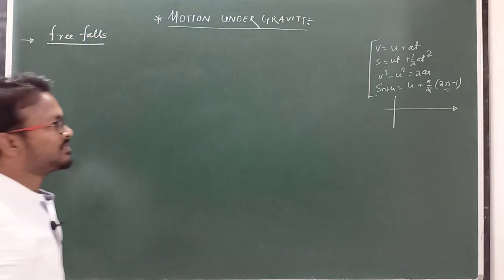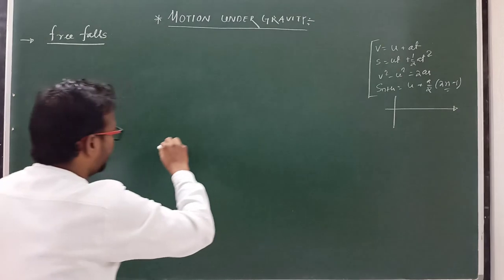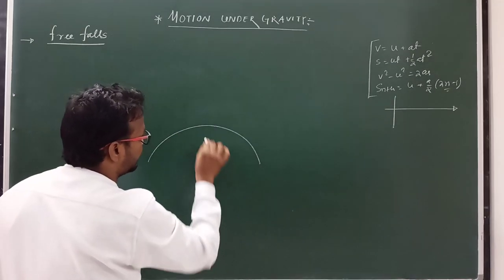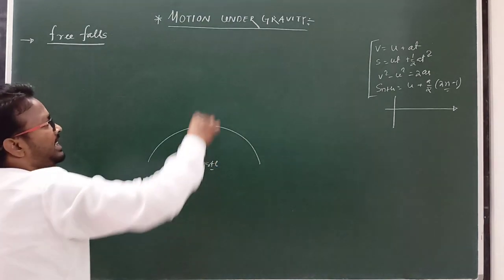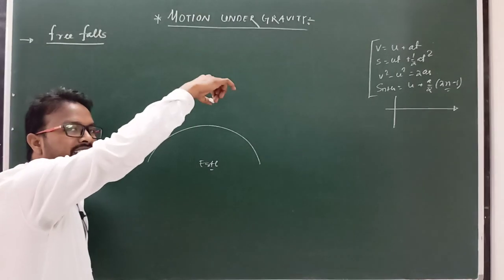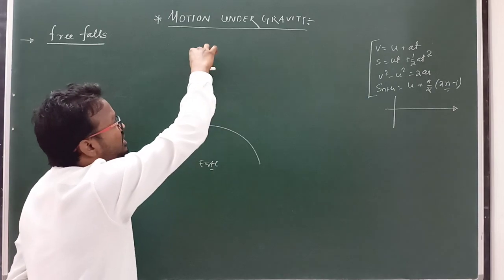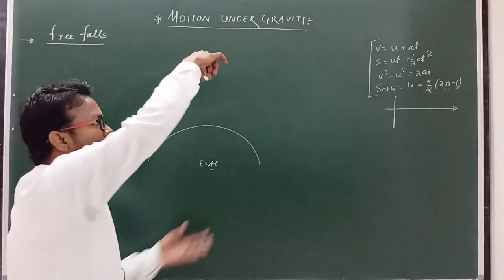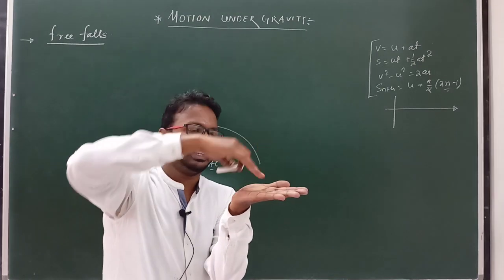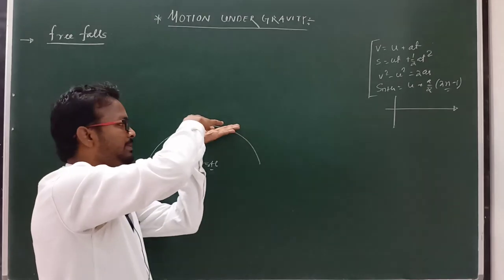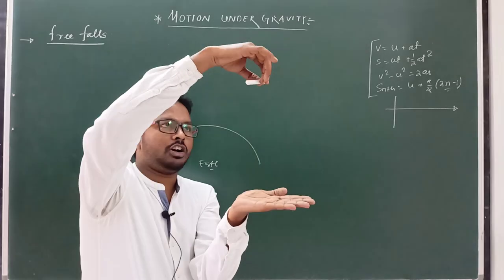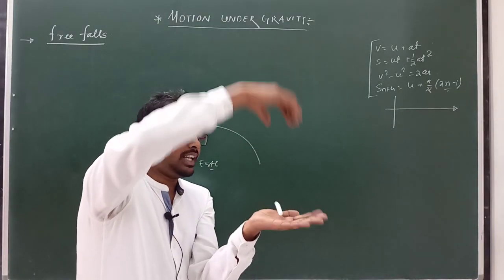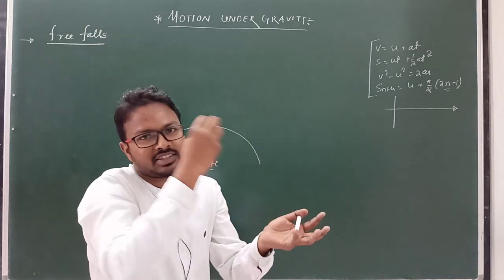Free fall means, suppose this is the surface of earth, and if we drop an object or a body which is near the surface of earth with zero velocity, then if you drop this chalk from a certain height, this chalk moves towards the earth, towards the ground, and it experiences a force in the downward direction.